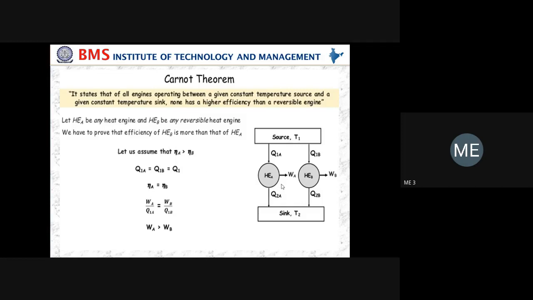So after drawing the diagram, you have to write that engine B is reversible and engine A is any engine, meaning it may be irreversible.